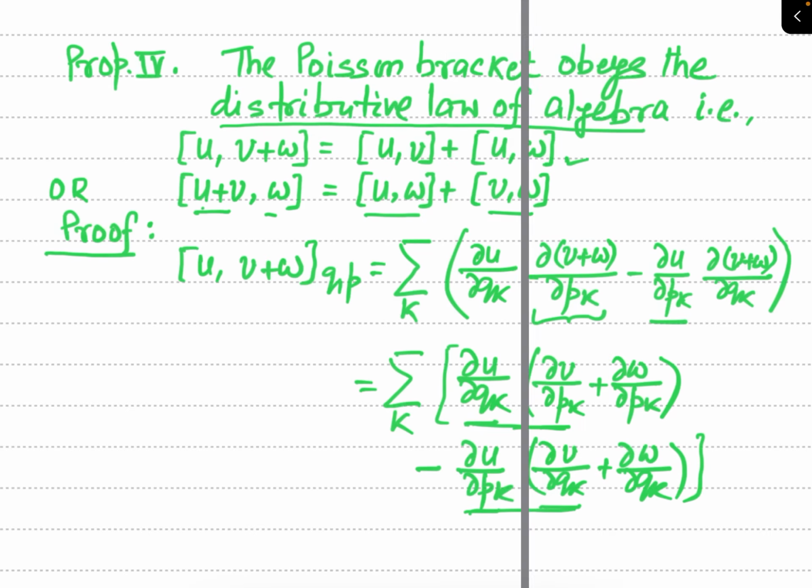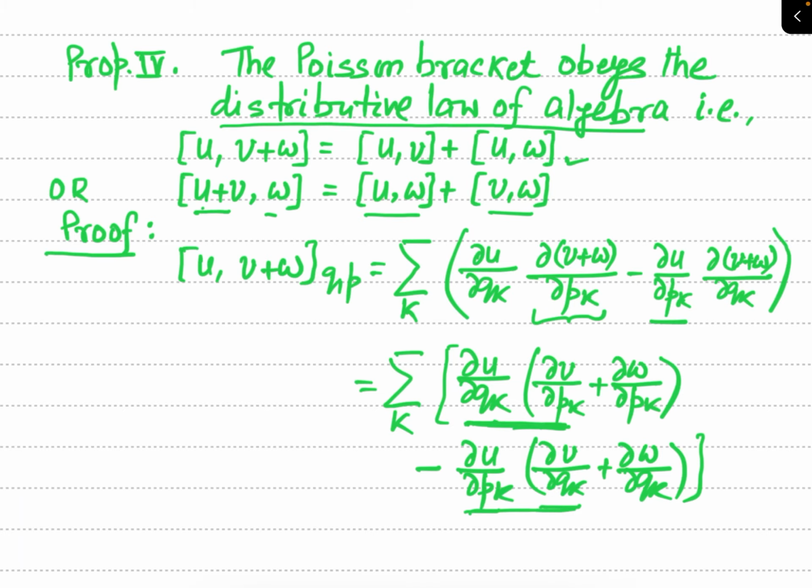So, therefore, the Poisson bracket of u and v plus w with respect to the conjugate variables q, p. What will this be? You can write summation over k.